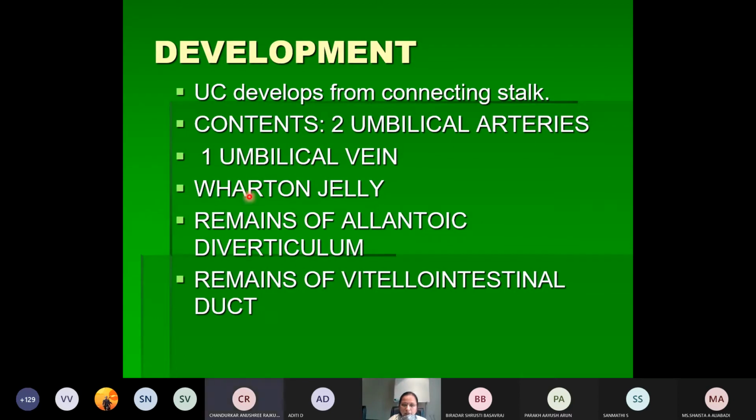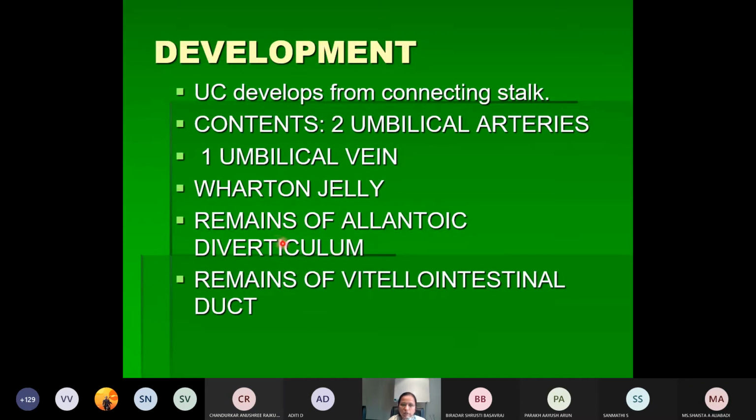Then what happens with the formation of the umbilical cord? Whatever primary mesoderm is present there will undergo mucoid degeneration and form a substance called Wharton's jelly. You have already heard of this in the mucoid connective tissue. Then, as we have told, the allantoic diverticulum extends into the connecting stalk.